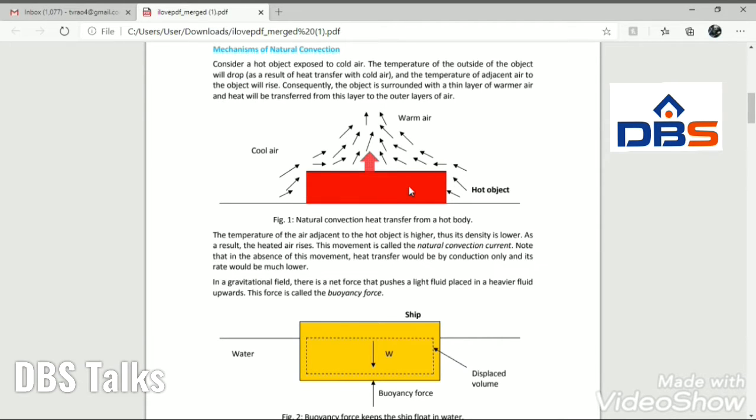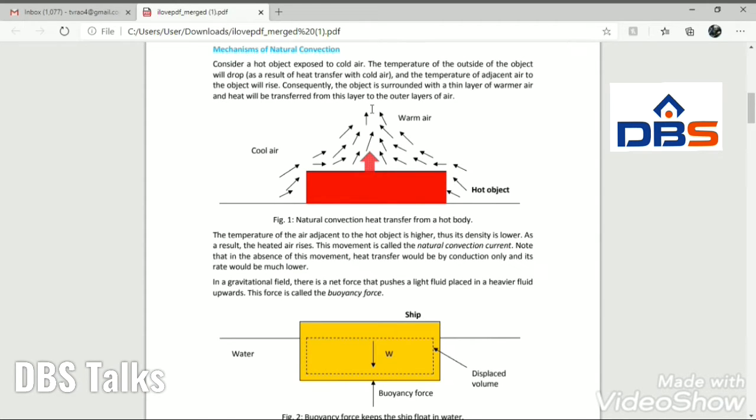Okay, so the hot body temperature is high and the outside temperature is low. When air comes in contact with the high temperature, its density decreases. Once the density decreases, the air moves up. Again the cold air comes in contact, its density decreases, and again it moves up. Due to density difference there will be a flow circulation, and due to the flow circulation, heat transfer takes place.